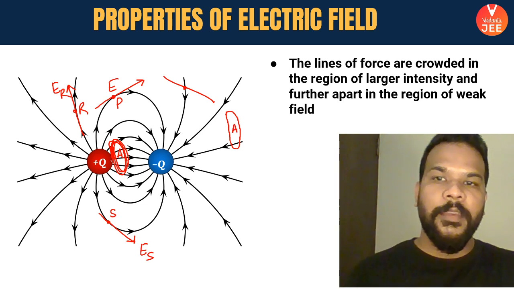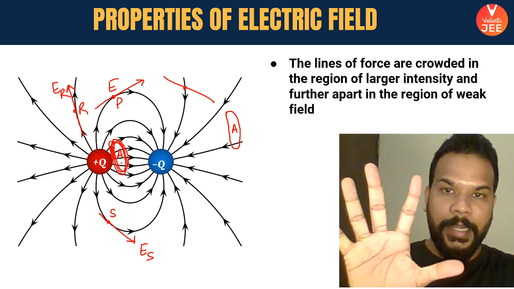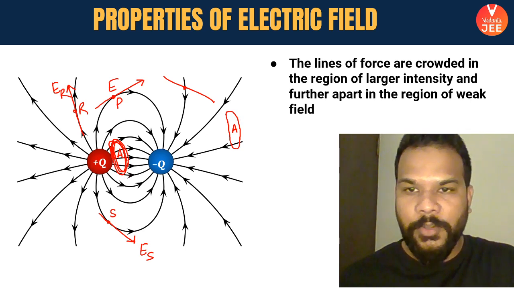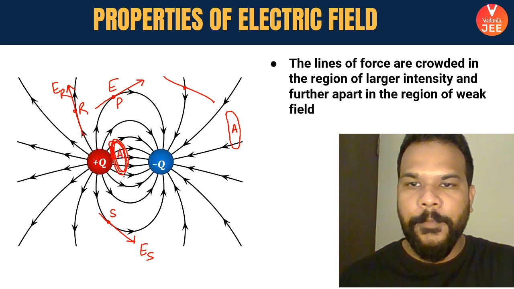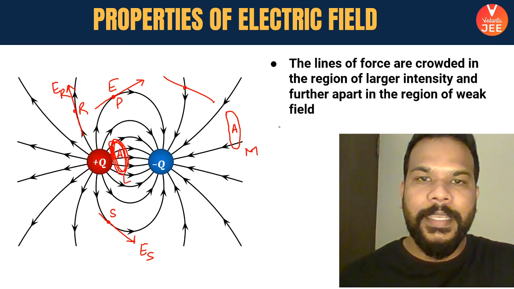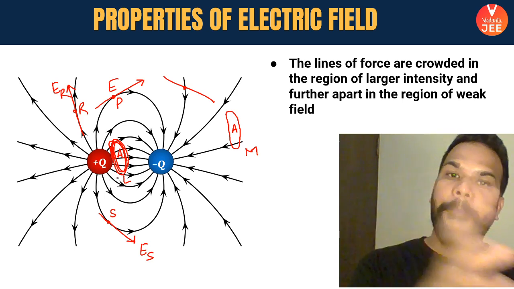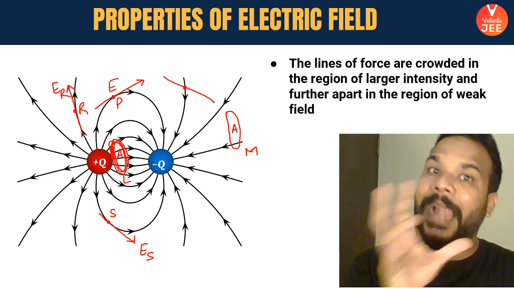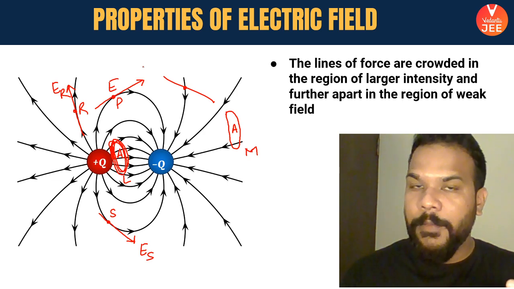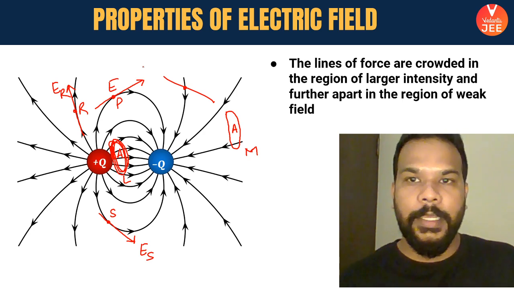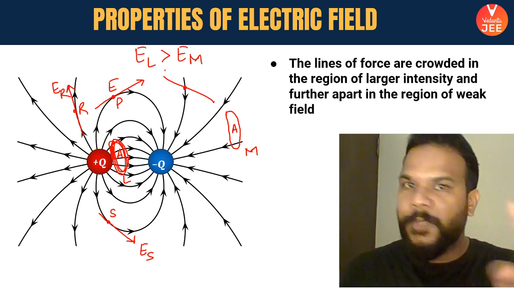In the same area, if I was at this point, then the area has 4 or 5 electric field lines. And if I have the area present in a region, let's call this region L, and this is M. So I say that the number of field lines at region L is more in comparison to the number of field lines in the same area at region M. So I can say that the more the number of field lines in a given area, the more is the strength of the electric field there. Means what? Electric field at L is greater than electric field at M. That's what this point means.